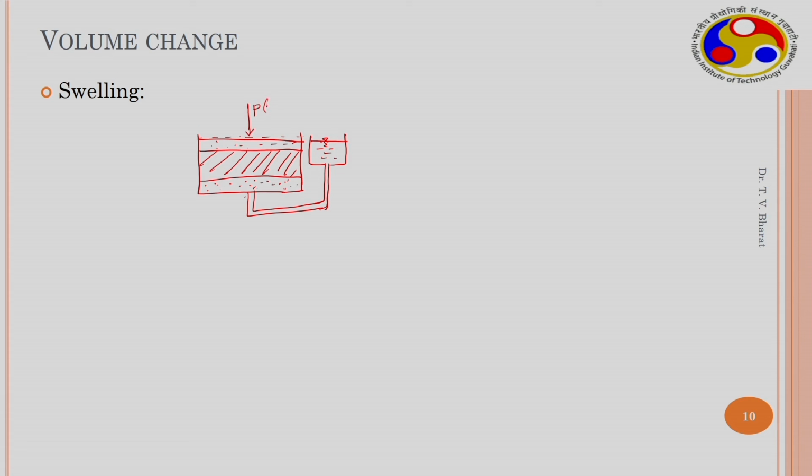Probably this is a nominal loading called seating load or seating pressure. When that seating pressure is applied and you start saturating the soil sample, it starts to swell.